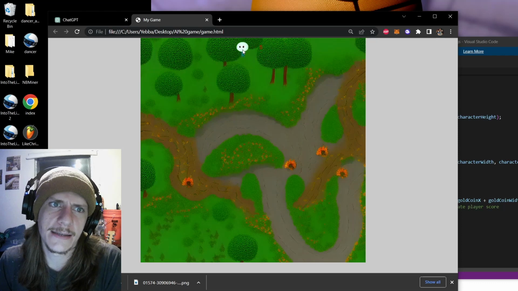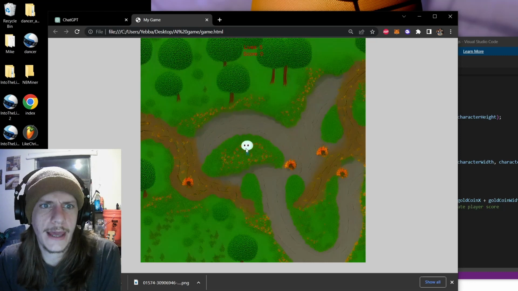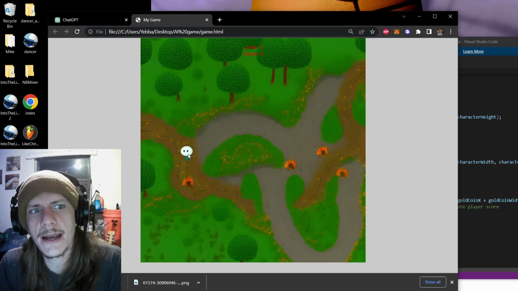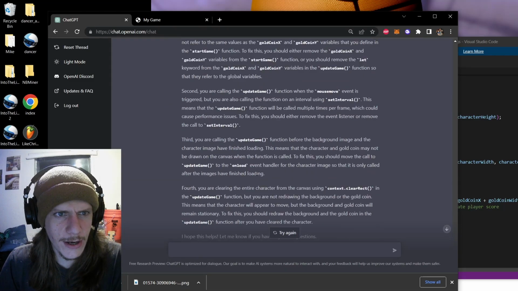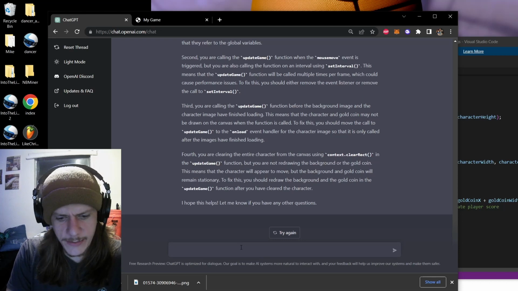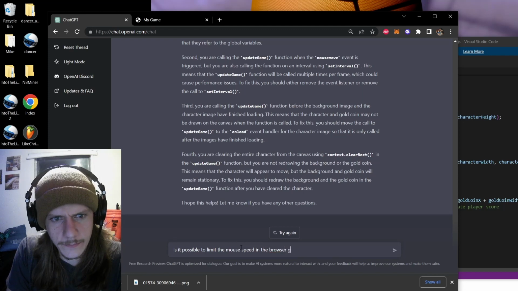Up there, that's something I have to fix, is the way that erases the text. Fix the trail, and maybe even make the character animated, maybe make a mouse speed movement limiter. That could be cool. So I'll read that in a minute, but let me just check something real quick. Is it possible to limit the mouse speed in the browser game? Or make the character follow? I'll just ask that first.